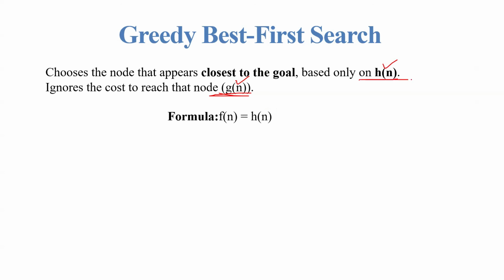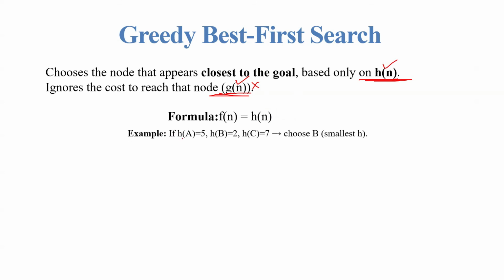But here it is a very greedy search. Greedy search is going to choose only the closest node to the goal, but not the path cost. Please remember that. That's why it is not going to consider g(n). So here f(n) is equal to h(n).